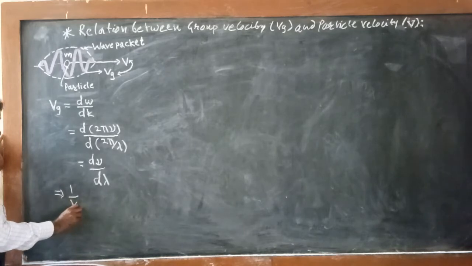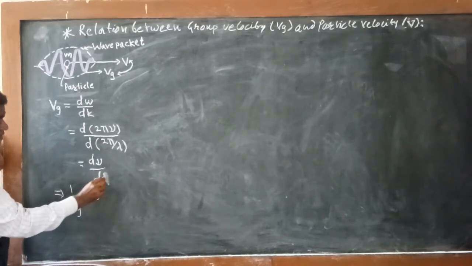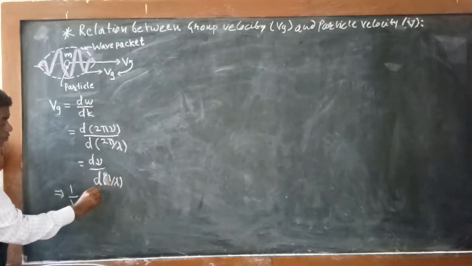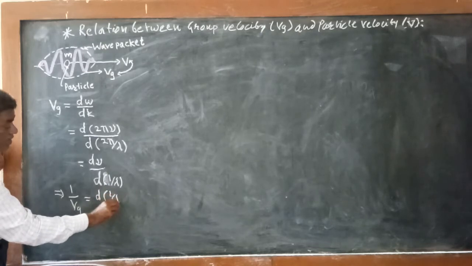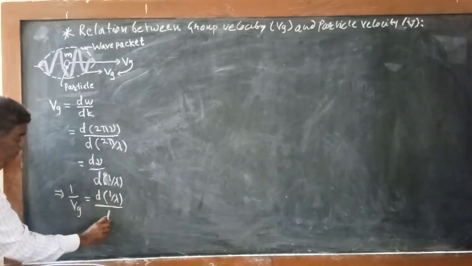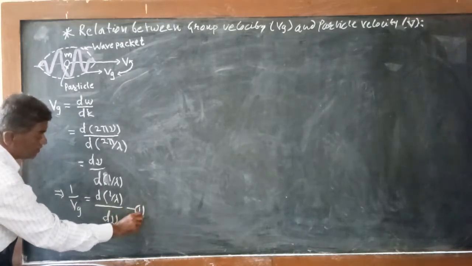Now we will take the reciprocal of this equation, that is 1 upon Vg is equal to d of 1 upon λ, we are getting here 1 upon λ, divided by dμ. And suppose this is equation number 1.